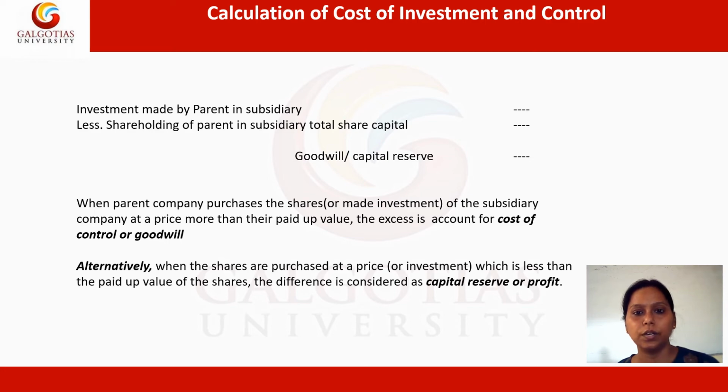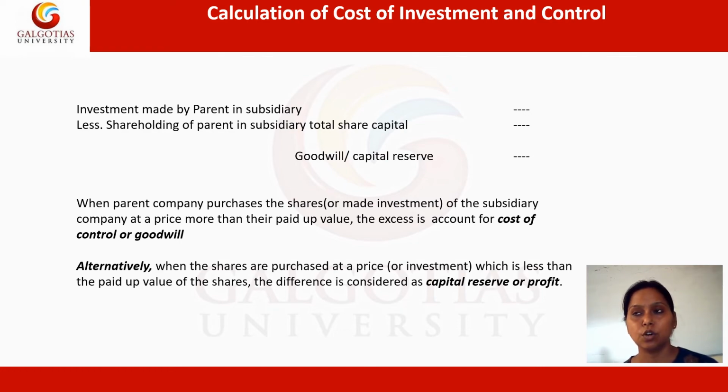Now the second working note which we are likely to prepare is cost of investment and control. In this working note we are going to calculate how much control the parent company has over the subsidiary company.